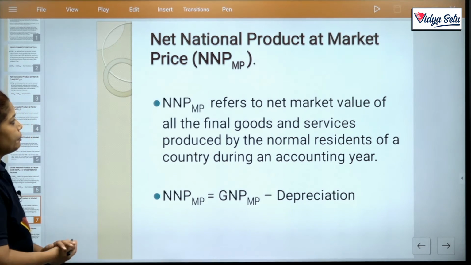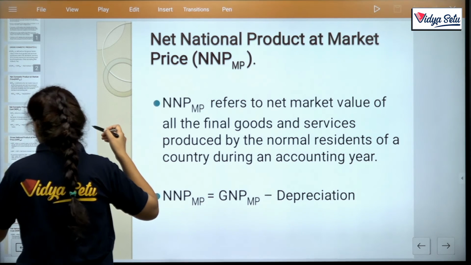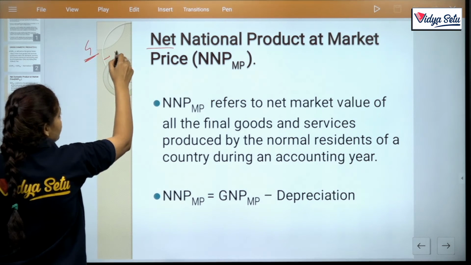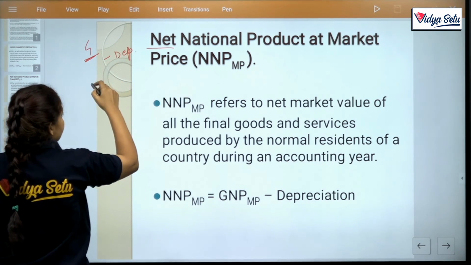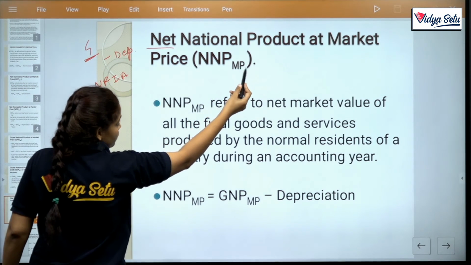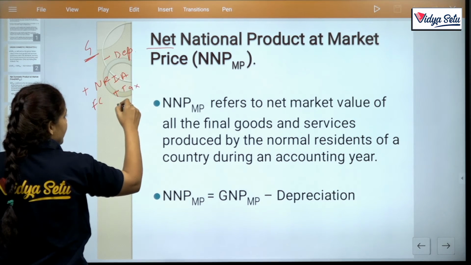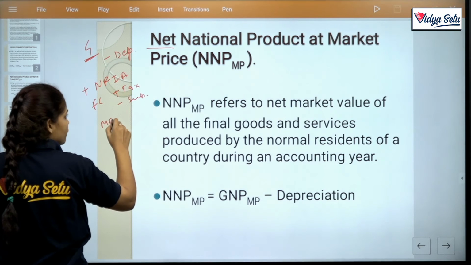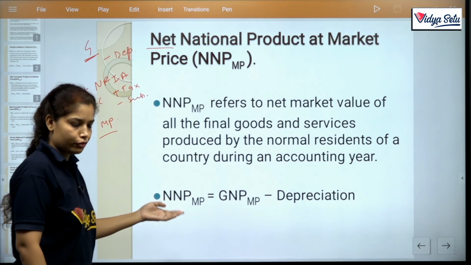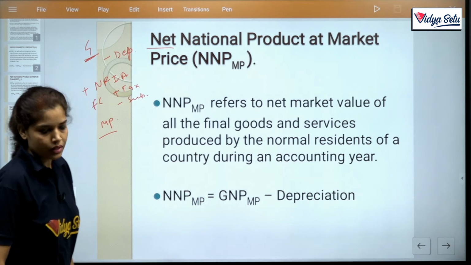Next one, NNP MP. NNP MP बोले तो here, gross minus depreciation. When national, then net factor income from abroad plus. Clear? Next at MP: if FC, then add taxes and minus subsidies, and if on MP, then leave it on MP. Clear? Here the formula: if you want to calculate NNP MP, then GNP MP minus depreciation. Too easy.